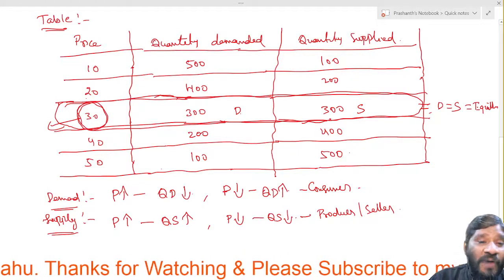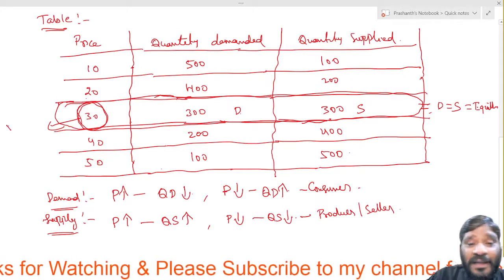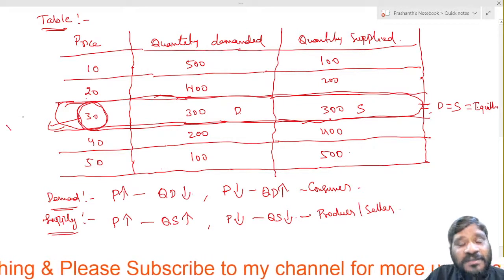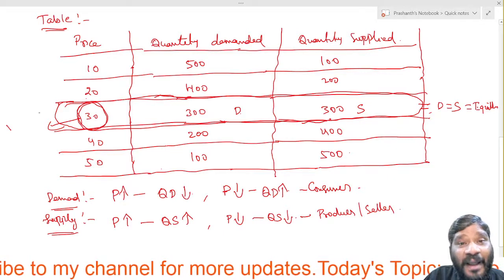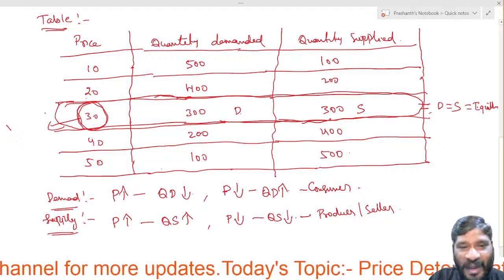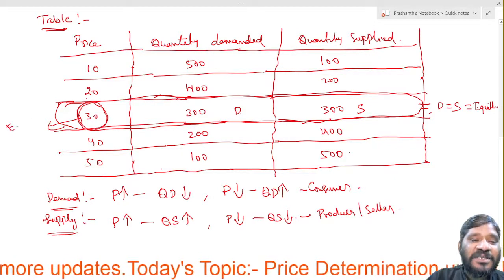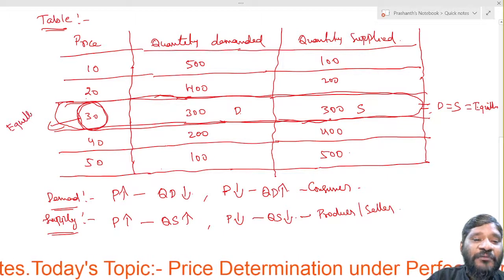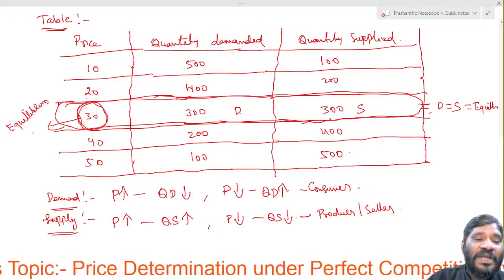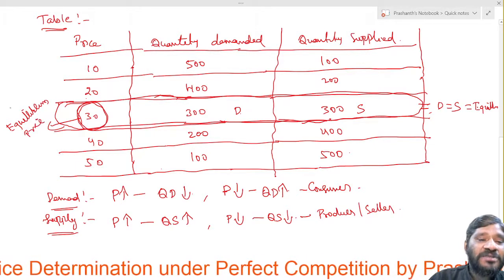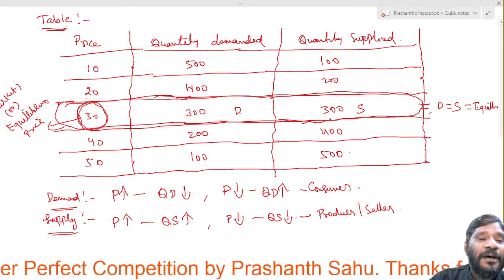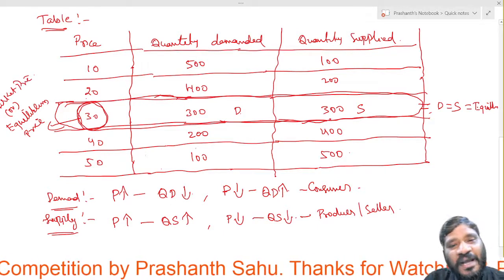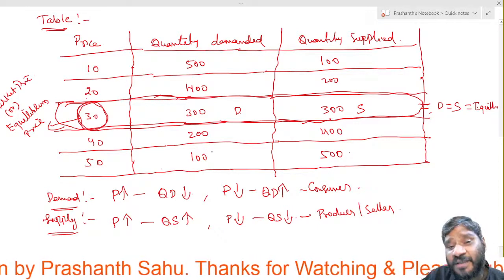What happens here? If the demand and supply are equal at a price, then that price is called the equilibrium price, or we call it the market price. So here what is the market price? 30. Why is it 30?